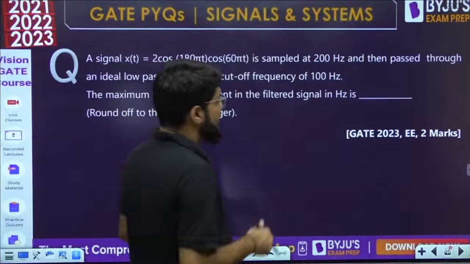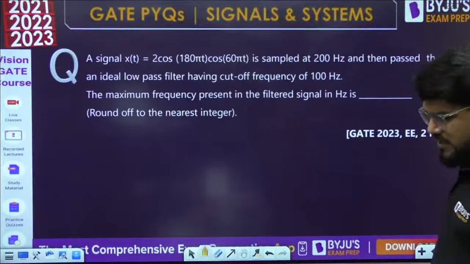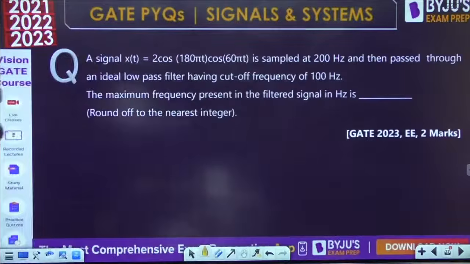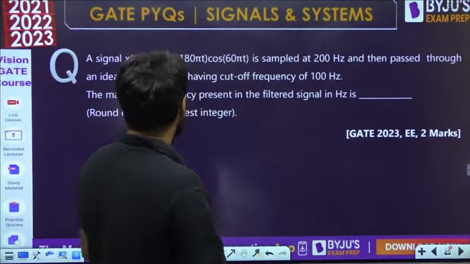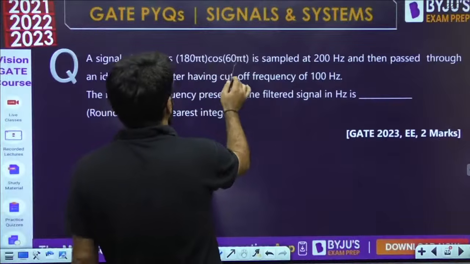Next question, 2023, 2 marks, based on sampling. A signal x(t) equal to 2 cos 180 pi t cos 60 pi t is sampled at 200 Hz and then passed through an ideal low pass filter having a cutoff frequency of 100 Hz. The maximum frequency in the filtered signal will be how much?